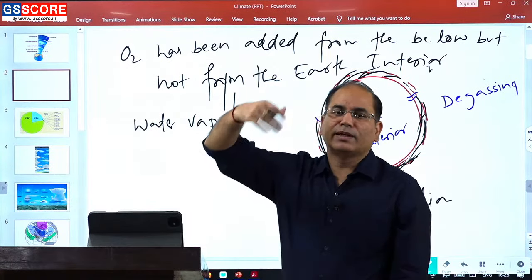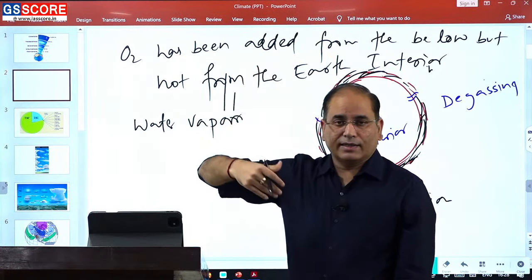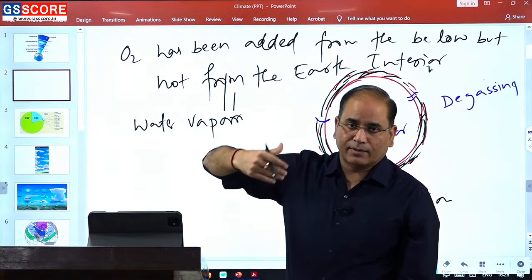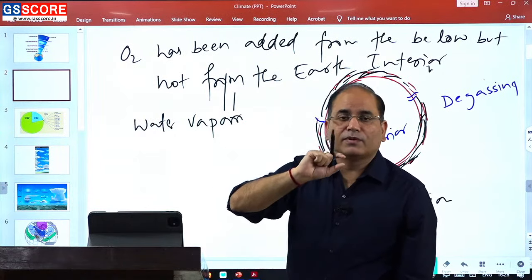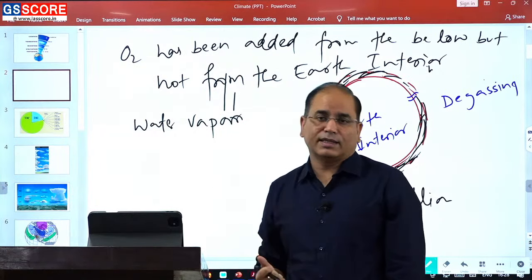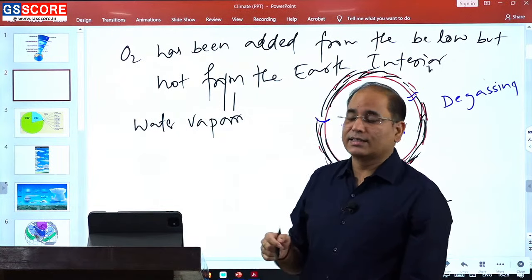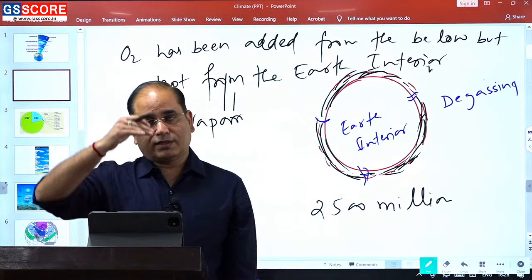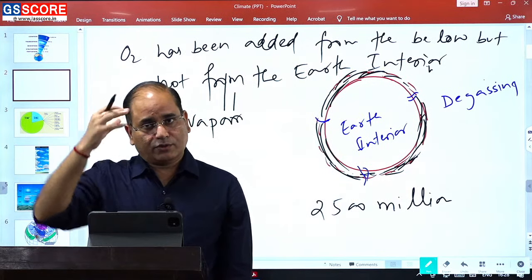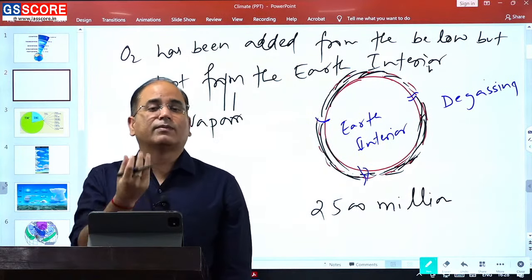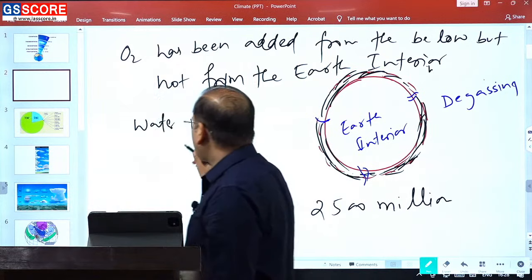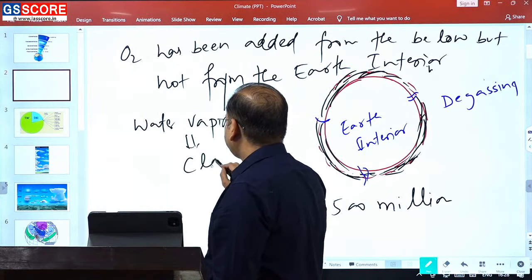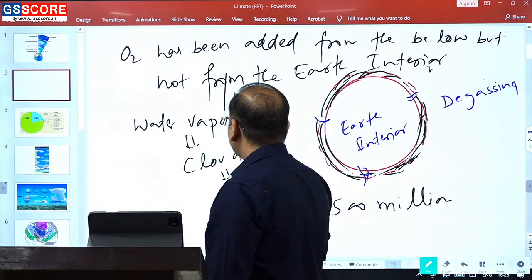This water vapor rose above, and through its rising the primitive, first form of condensation took place, and this condensation resulted in the development of cloud. So the first form of cloud developed through this water vapor released from the earth's interior, and this cloud resulted in rainfall.